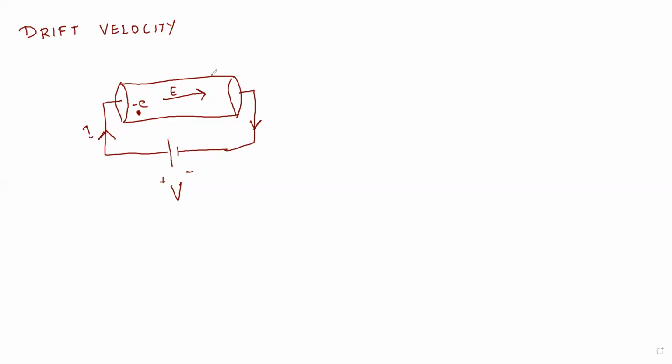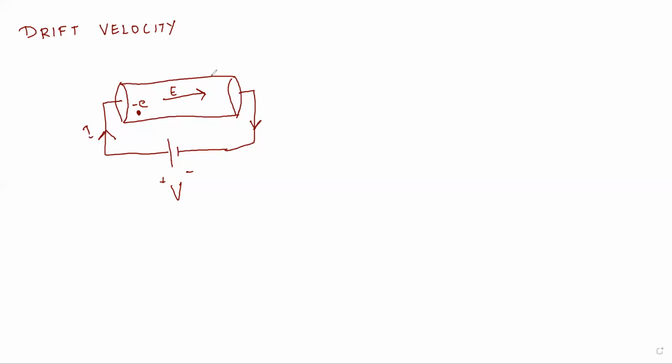Here is one important point you should note. In the previous chapter, when we were doing the applications of Gauss law, in electrostatics, we took the example of a sphere. That concept I had not done, so I uploaded a new video. Please watch that video, you will understand. In electrostatics, we considered the conductor in the form of a sphere, and I said the electric field inside the sphere is zero, whereas the electric field on the surface of the sphere is present. But inside the sphere, it is zero.